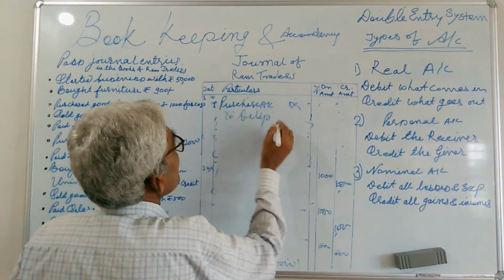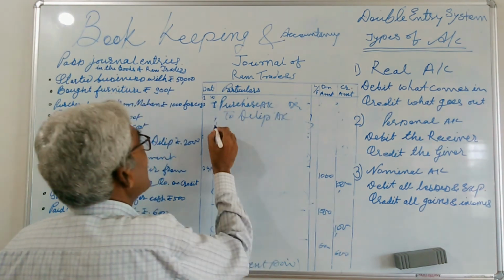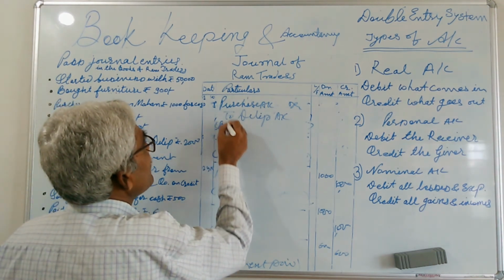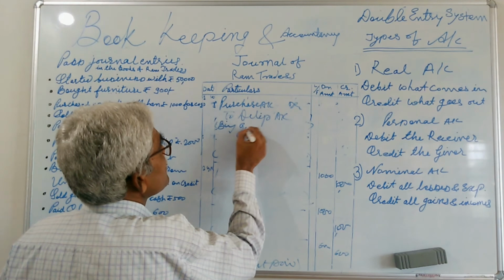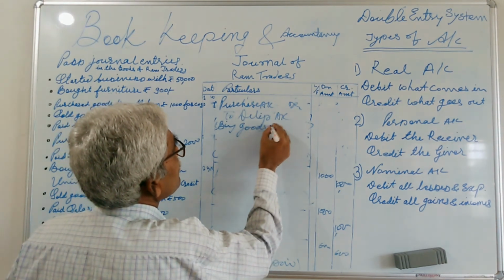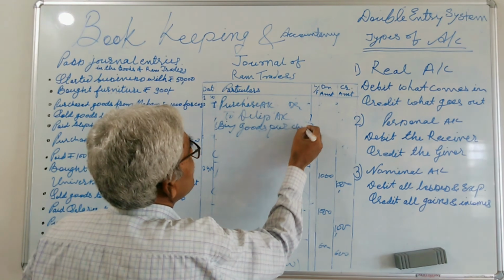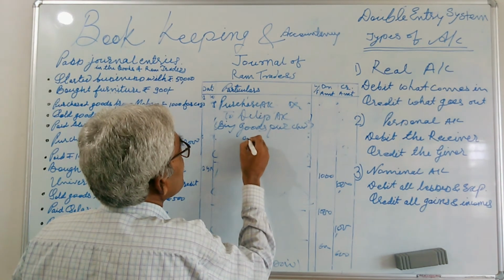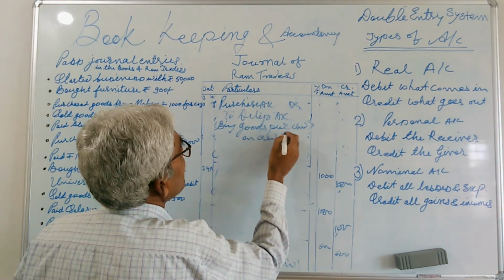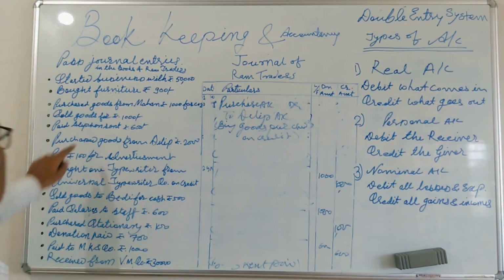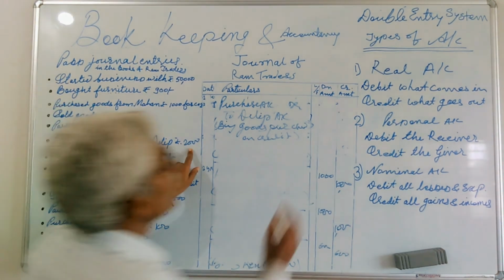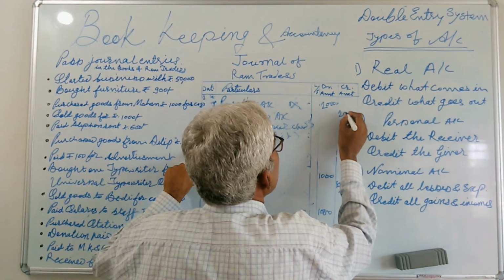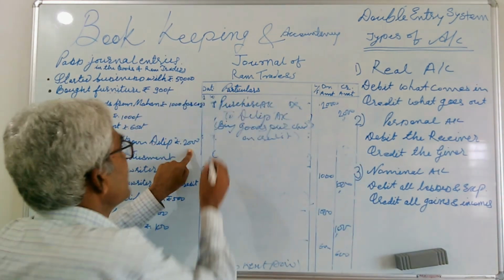And here is the narration, being goods purchased on credit. And put the amount, that is 2000 in the debit column and 2000 in the credit column, and sketch the line.